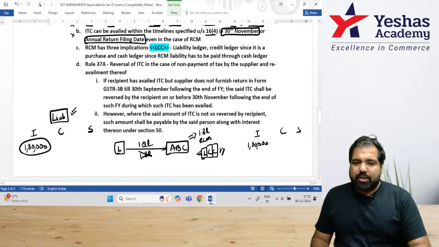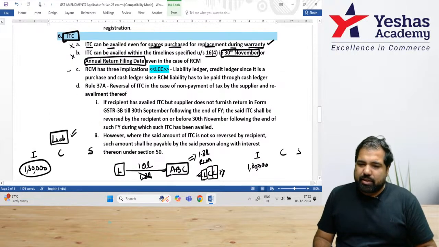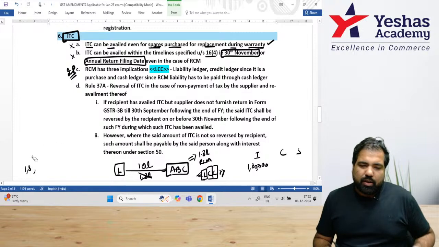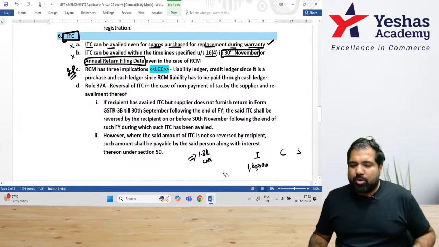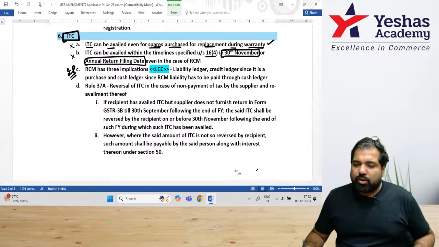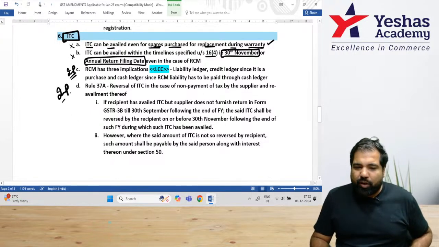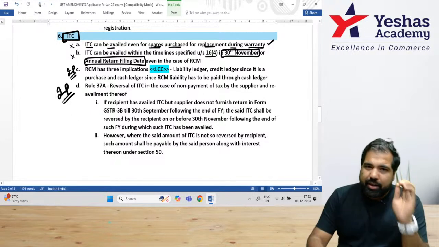Next, guys, so this is great. RCM as LCC, this is important, not as an amendment, but something that you might use in the exam. Now, guys, after that e-commerce operator sale of goods notification, the second most important amendment is here, guys. Very, very important. Hear me out, understand this well.